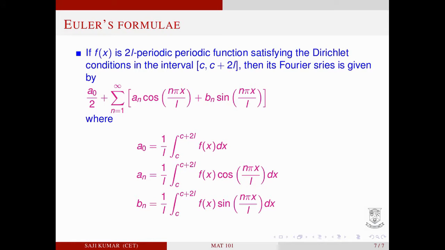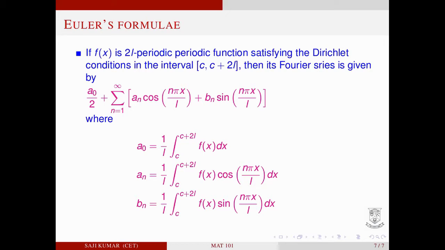Euler's formula. If f(x) is a 2L periodic function satisfying the Dirichlet conditions in the interval c to c plus 2L, then its Fourier series is given by a0/2 plus sigma n equal to 1 to infinity a_n cos n pi x by L plus b_n sin n pi x by L, where the Fourier coefficients a0, a_n and b_n can be computed using the previous orthogonality relations.